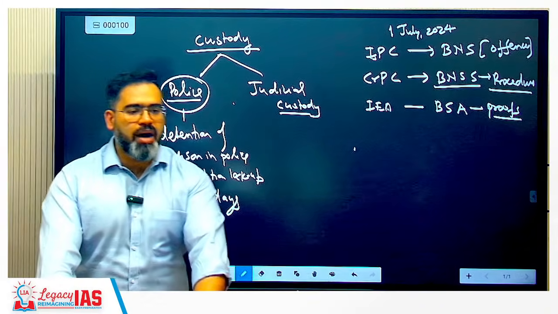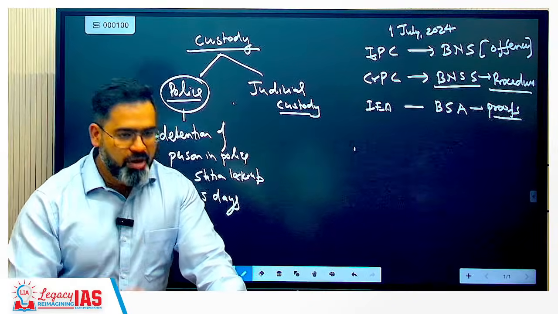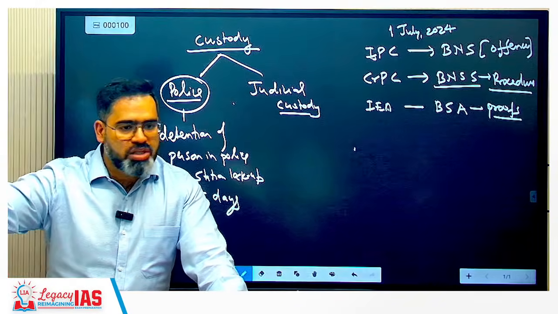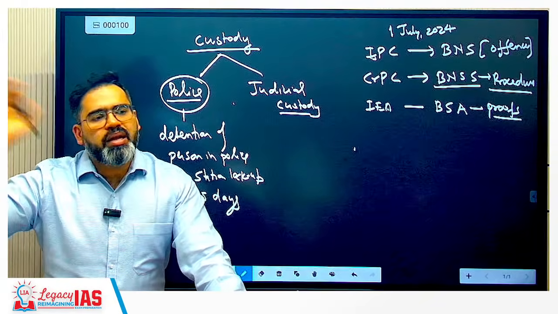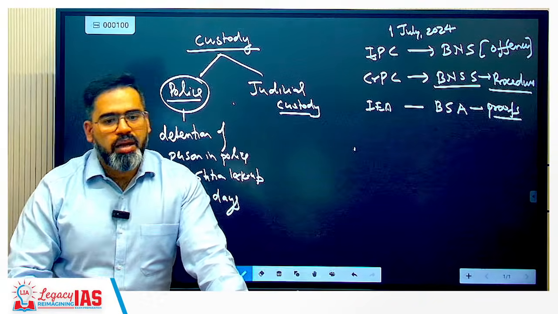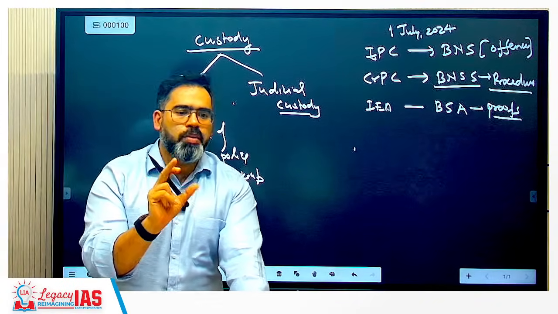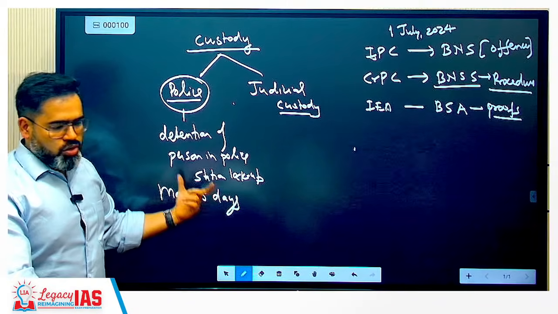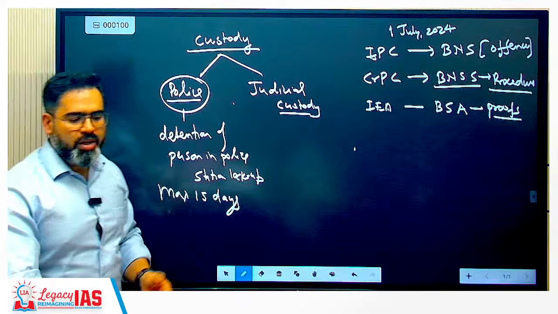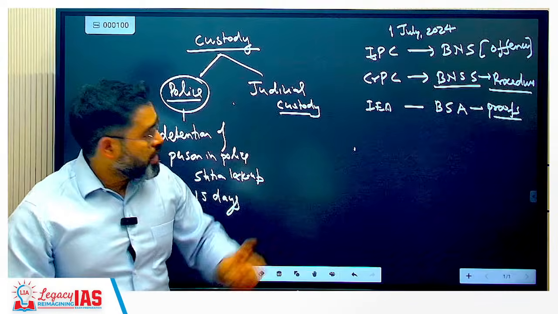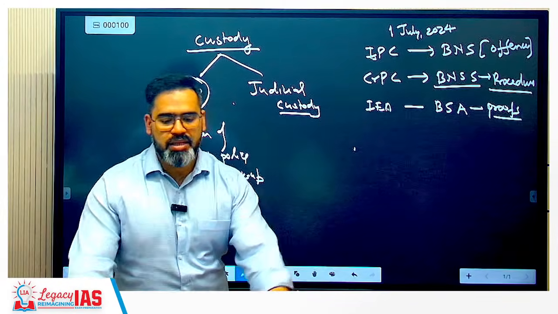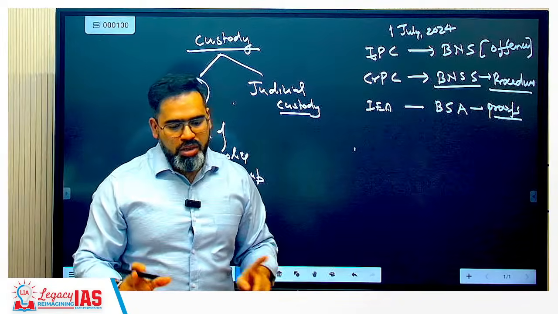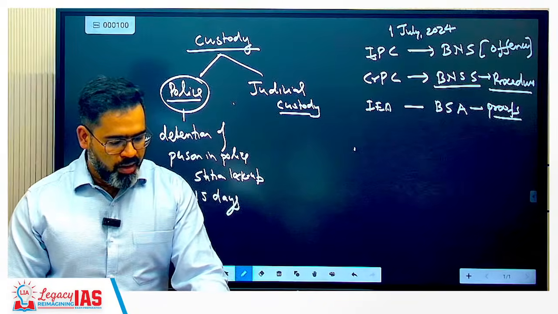Like first you have asked for 5 days, person will be in the police custody. After 5 days he will go to the judicial custody, again you can ask for him in the police custody. But total number of days should not be more than 15 days, but you can take in part also. So total police custody cannot exceed 15 days, but under this BNSS this can now be taken in part, but total is still 15 only.